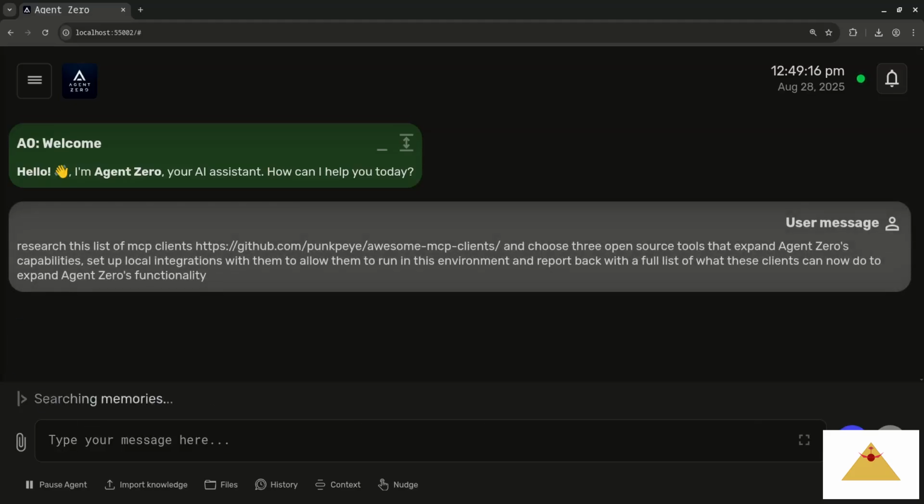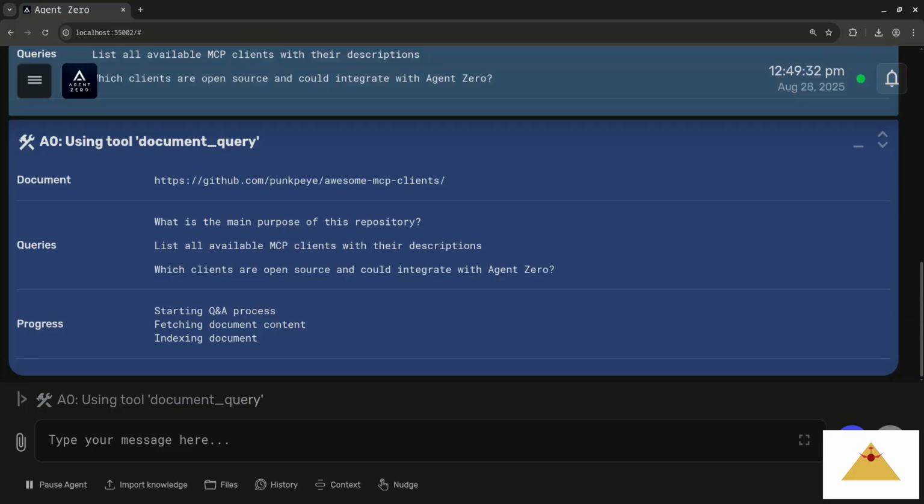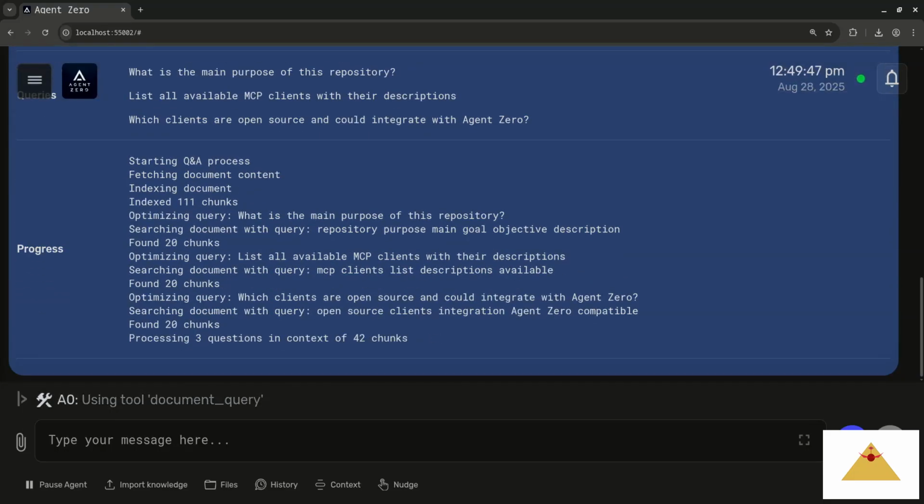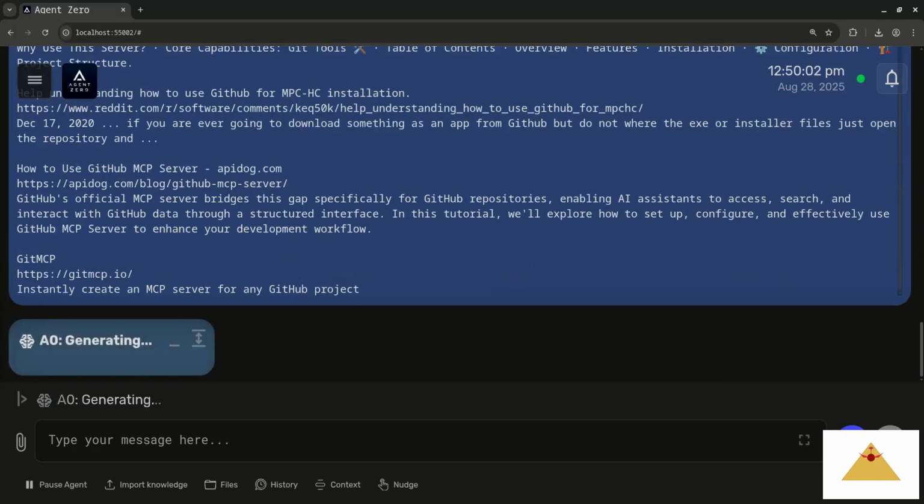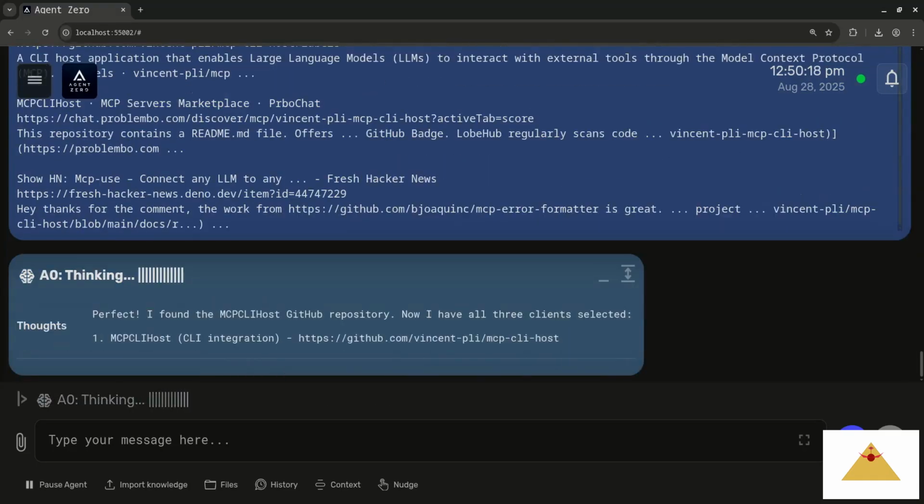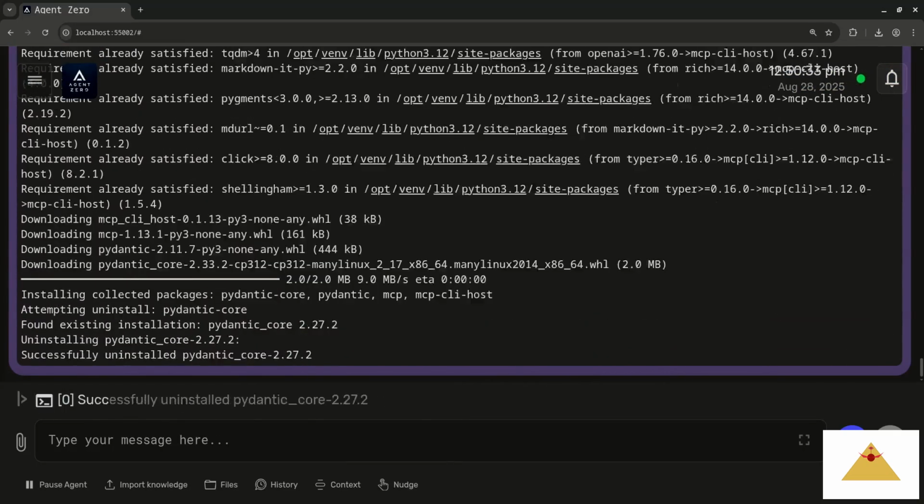MCP Client Integration Report. Agent Zero's capabilities are significantly expanded through 3 integrated MCP clients. Pure_MCP provides lightweight Python implementation with SSE transport, enabling direct MCP server integration and tool execution.